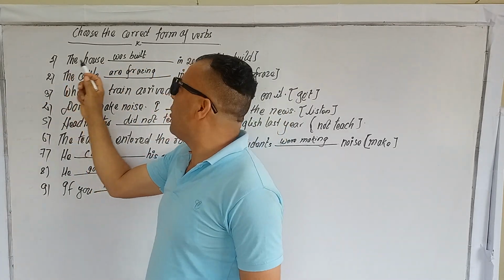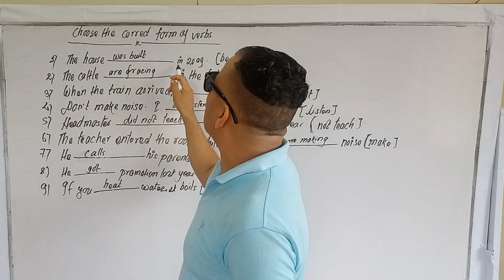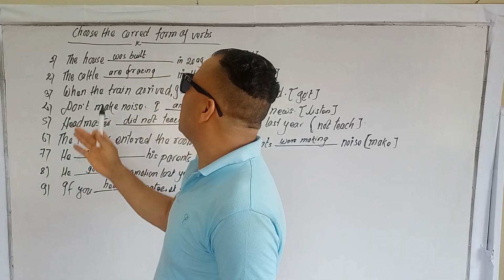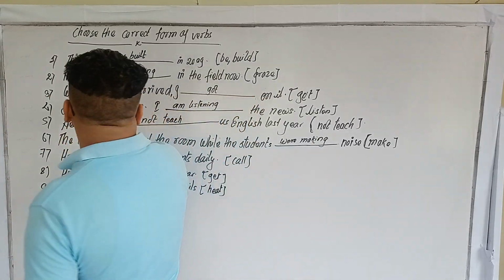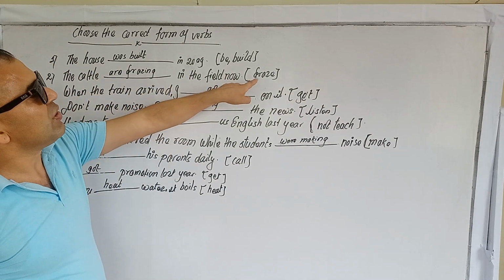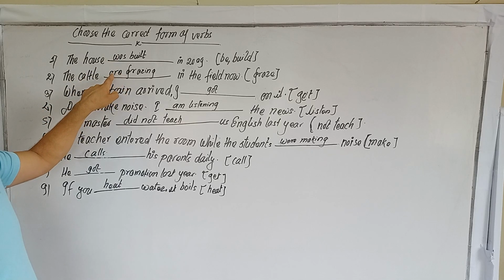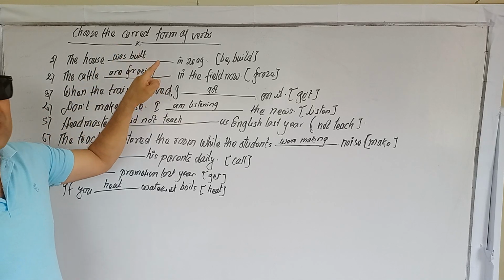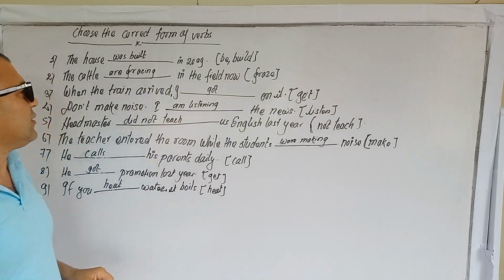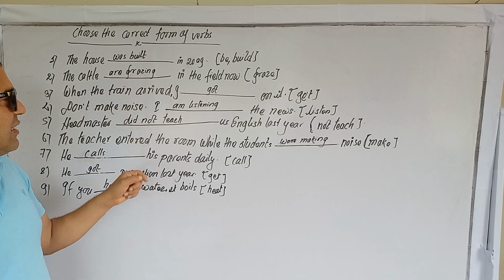The house was built. This is the passive form: be plus build. That's why in 2009 is the previous, many years before. That's why the cattle are grazing in the field. Now you see, "now" with graze, the present continuous tense: subject plus is or are plus verb plus ing plus object, and this indicates now. When the train arrived, this is simple past tense.